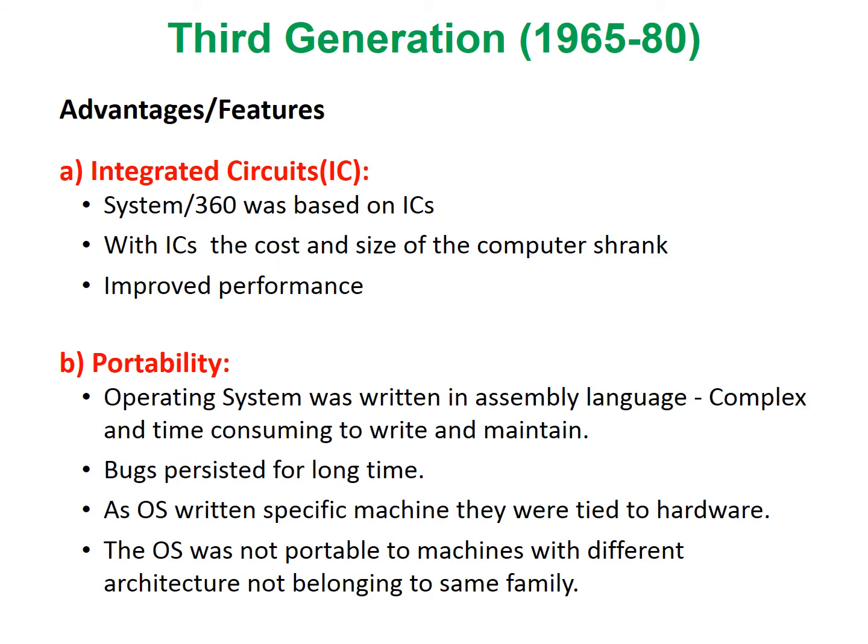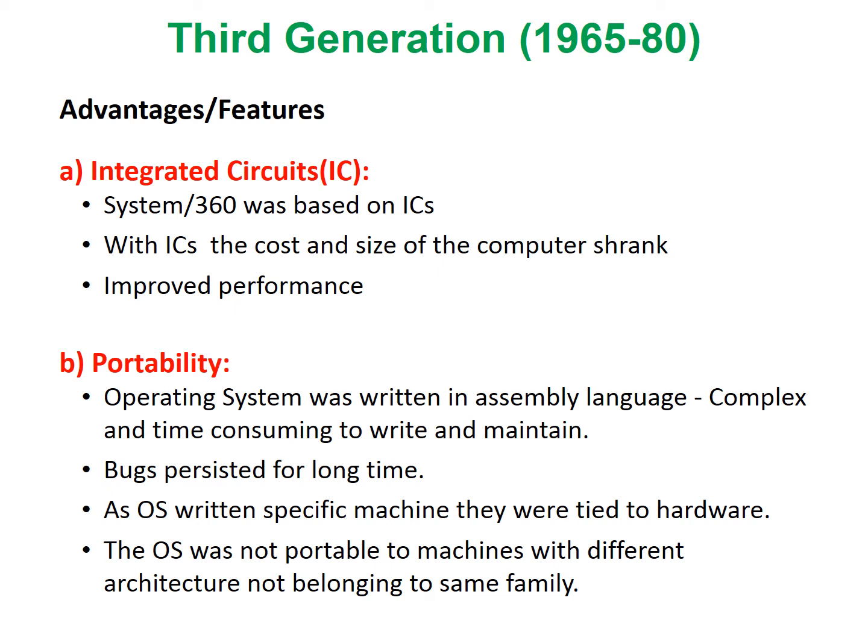The major advantages, features, and problems of this generation and its operating systems were as follows. The first one was integrated circuits. The System/360 computers were based on integrated circuits, that is ICs. Due to these ICs, the cost and size of the computer got reduced and the performance improved.